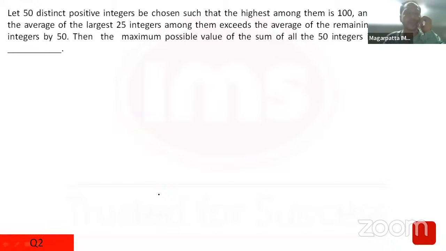Question number 2. 50 distinct positive integers can be chosen such that the highest among them is 100 and the average of the largest 25 integers exceeds the average of the remaining integers by 50. Then the maximum possible value of the sum of all 50 integers is how much?